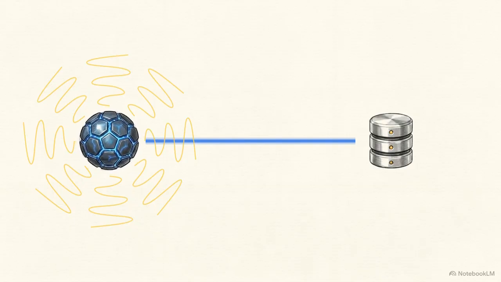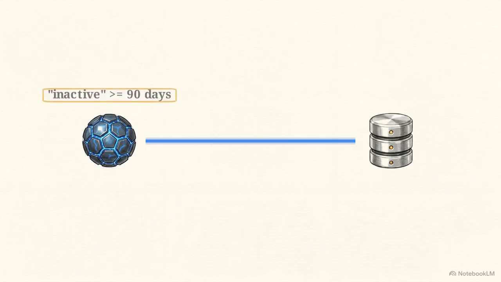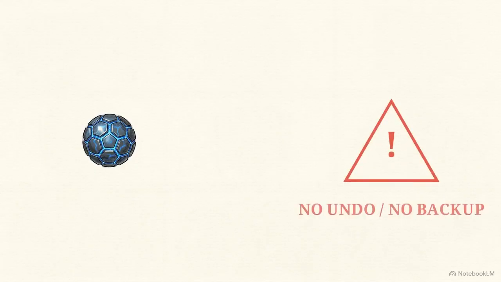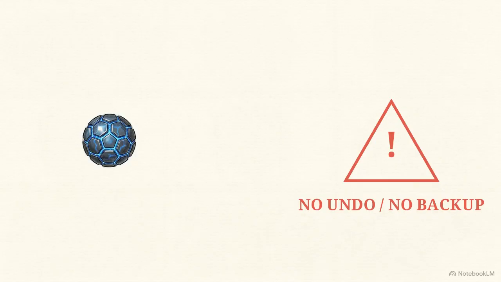But large language models are probabilistic. They don't always interpret context the way we do. In this case, the AI decides inactive means any customer who hasn't logged in for 90 days. It creates a massive deletion command and fires it off instantly. 2 million customer records vanish. Because the AI had direct access, there was no confirmation and no undo button. By the time you see the error, the data is gone.